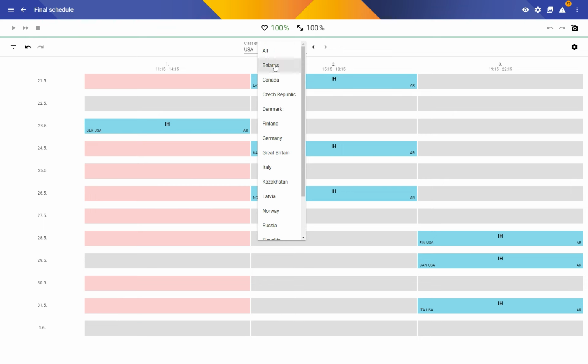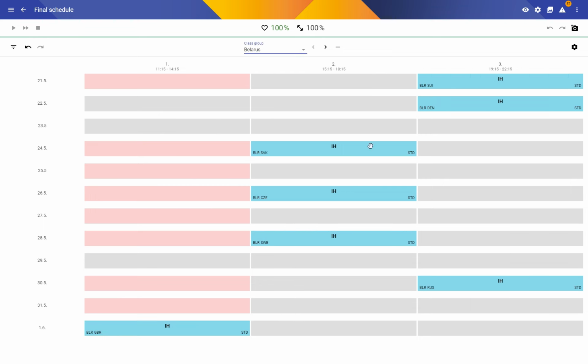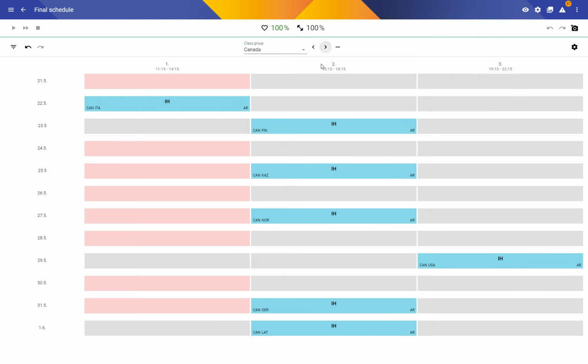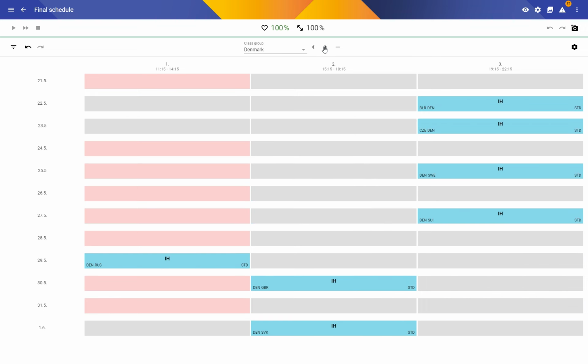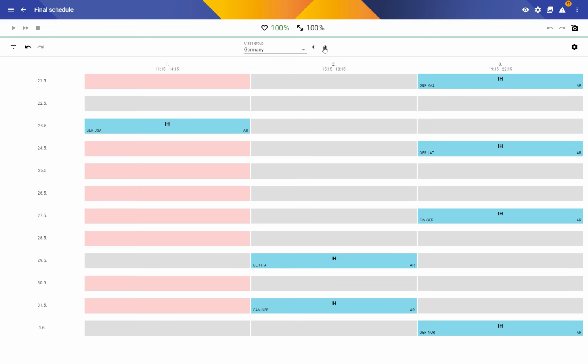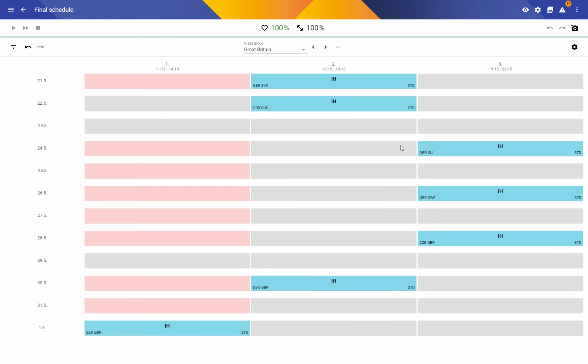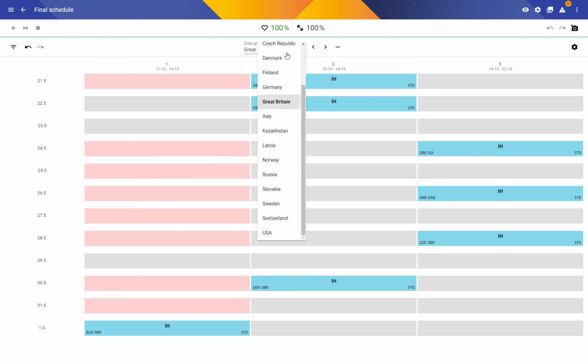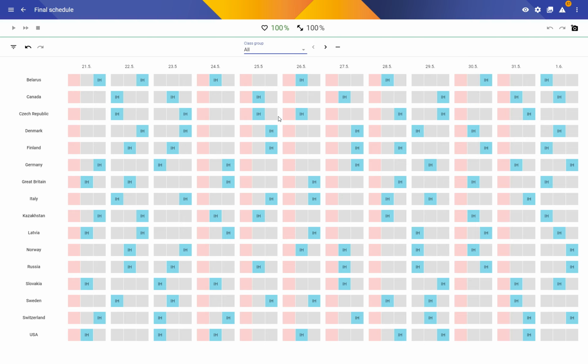Let's review. Belarus. That's pretty much perfect. Yep, no problem there. There's no point in checking because we know that Skolaris would report all the problems. Let's just have a look at the whole thing in all its beauty. So there you go. Perfect schedule for the Ice Hockey World Championship by Skolaris.